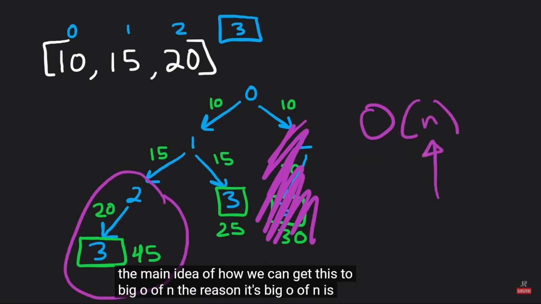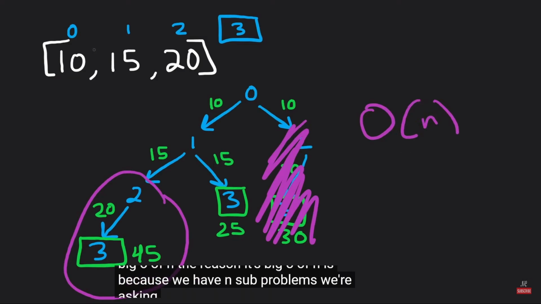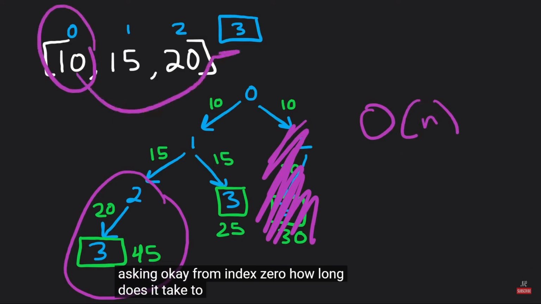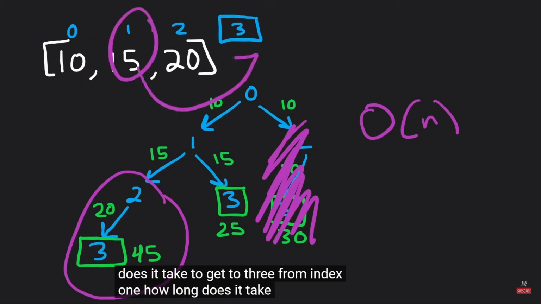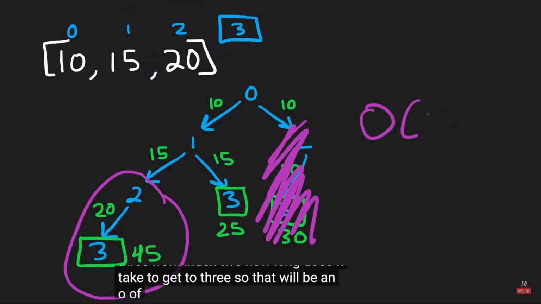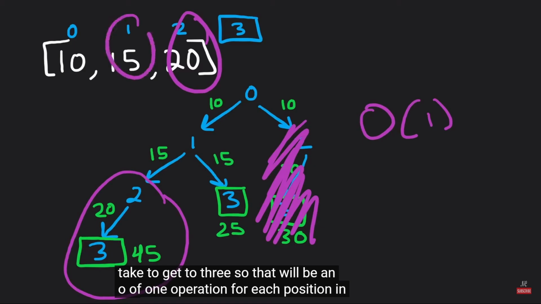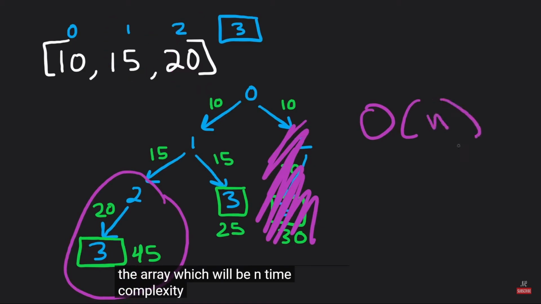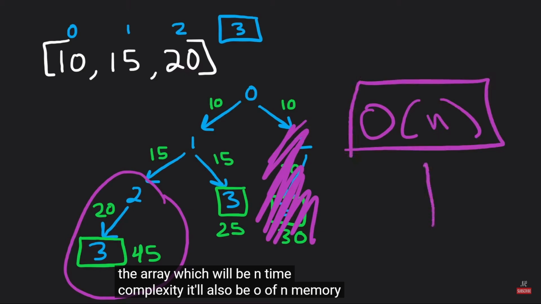The reason it's big O of n is because we have n subproblems. We're asking, okay, from index 0, how long does it take to get to 3? From index 1, how long does it take to get to 3? From index 2, how long does it take to get to 3? So that will be an O of 1 operation for each position in the array, which will be n time complexity. It'll also be O of n memory complexity.